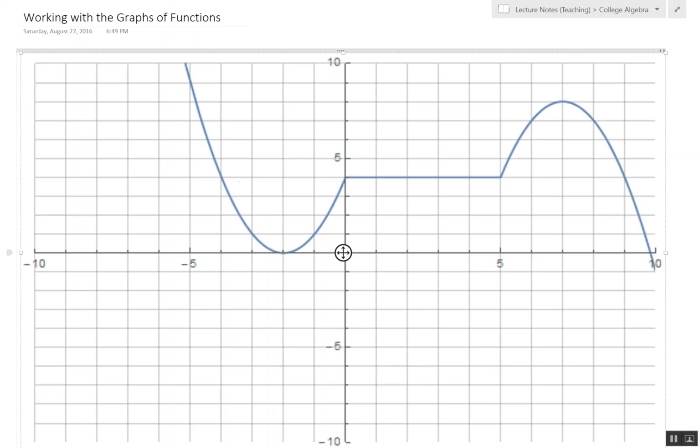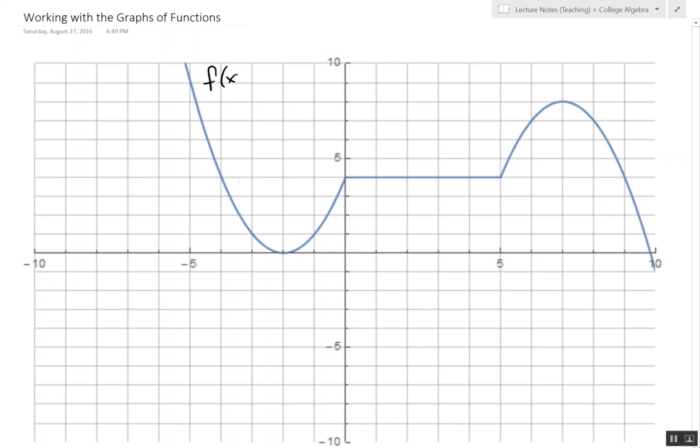Now we're going to talk about working with graphs of functions. So this is some function f of x that I had made up for an assignment. It does have a definite equation. Maybe I'll tell you what it is later in the semester when we learn how to write those types of equations, but for right now it's beyond our ability.